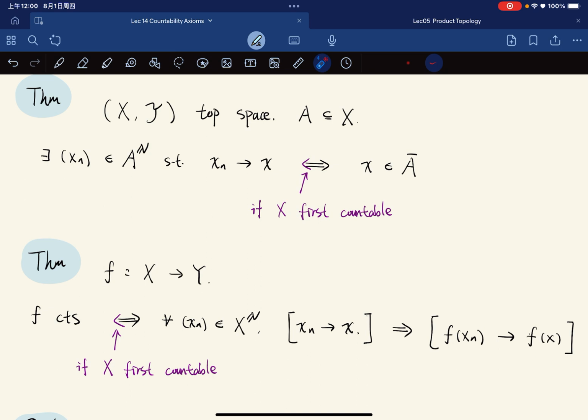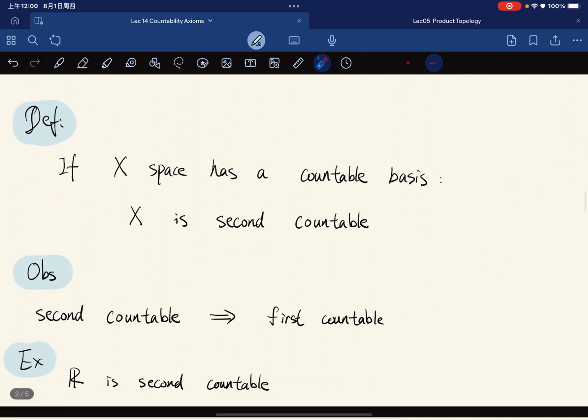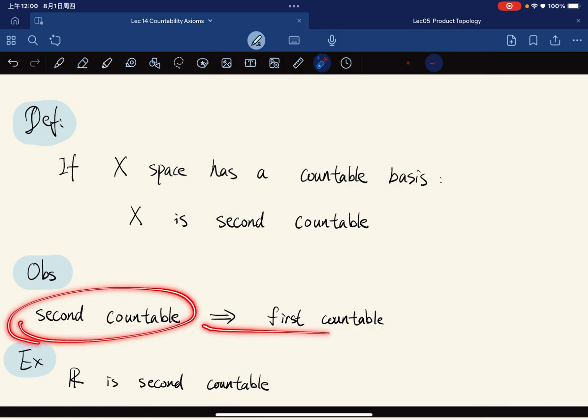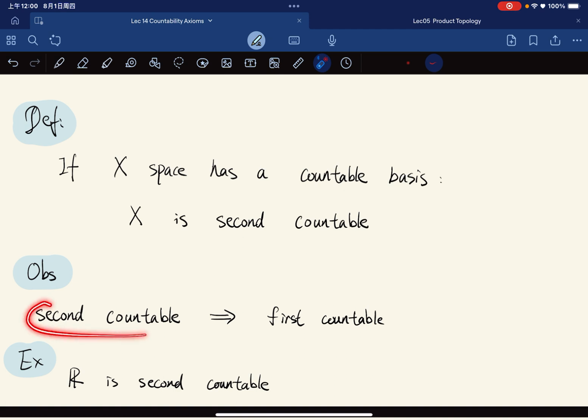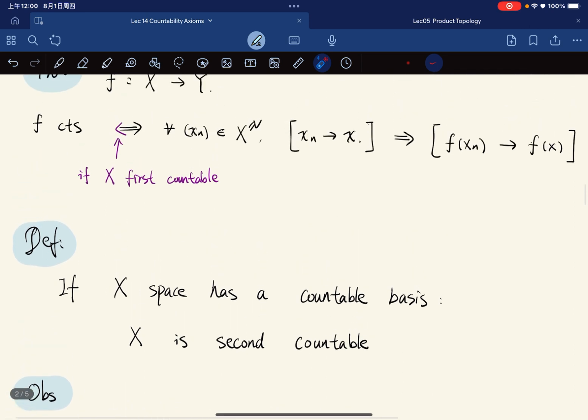Now we give a definition of a second countable space. It's basically a space that has a countable basis. And observe that second countable implies first countable, because we can just take the countable basis as our local neighborhood system at any point. So we'll derive it right now.